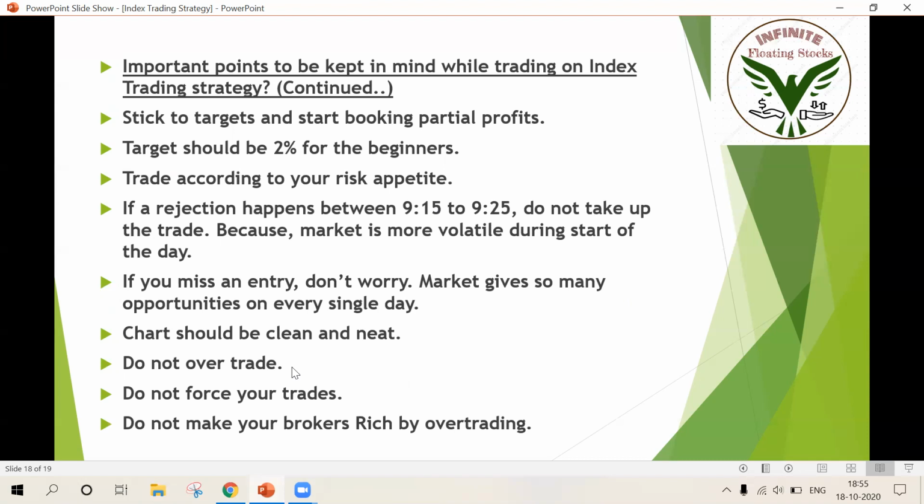And do not over trade. Okay. You should be taking only 2 to 4 trades per day. Don't over trade. Okay. And do not force your trades. When I say this, you should not be missing out on confirmations. Confirmations are very important. If you're not getting confirmation from 35 moving average, avoid the trade. Search for some other stocks. Okay. If you go against the rules, if you force your trades, you may face loss. Okay, which will hurt you. Okay. So do not force your trades.